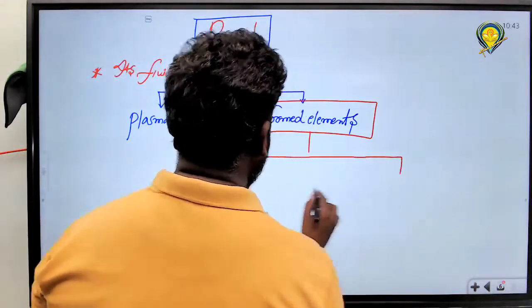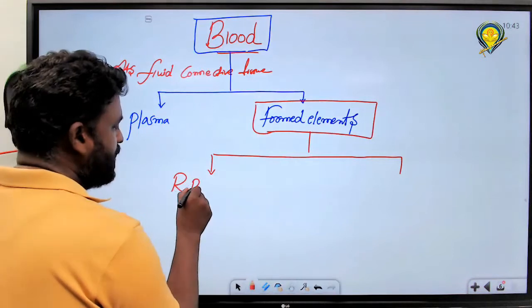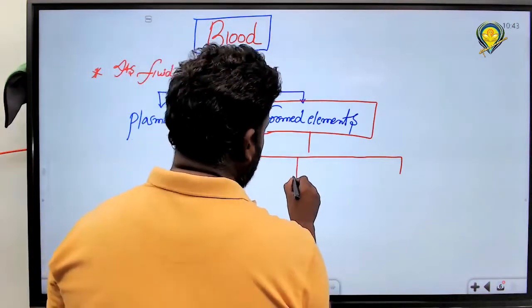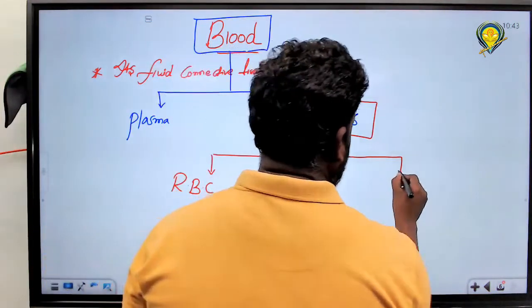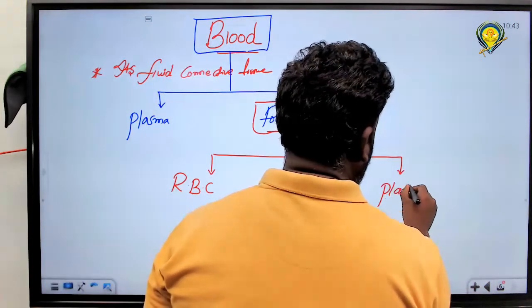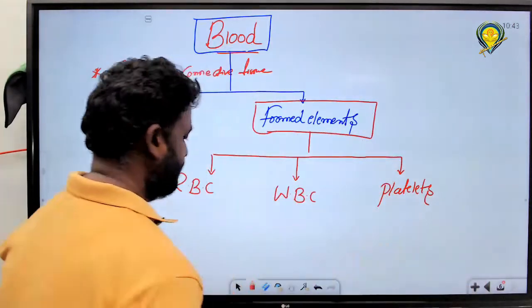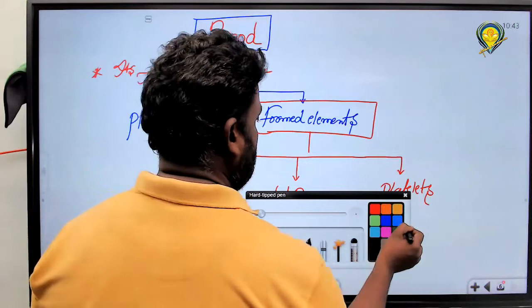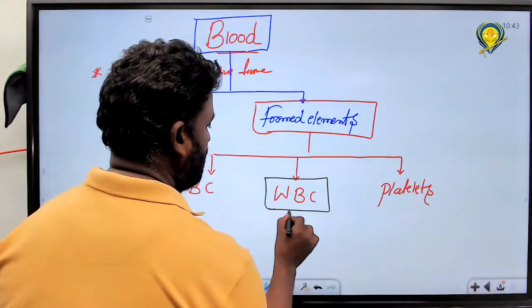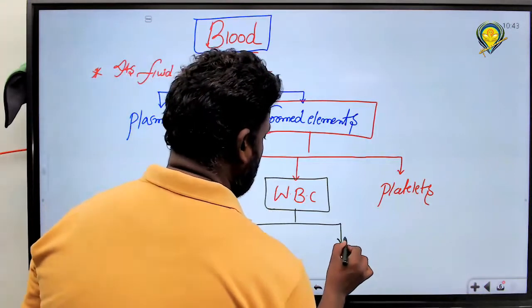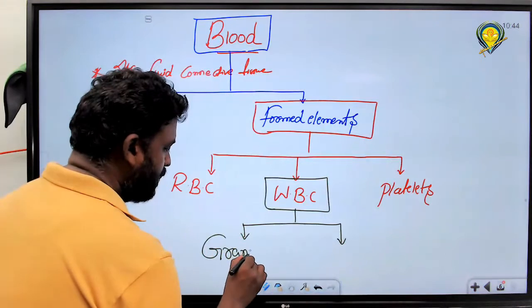Formed elements, what are those? First one, what? RBC means red blood cells. Next one, WBC means what? White blood cells. Next one, third one is what? Platelets. Right? WBC again, how many types? Two types. What are those? Granulocytes and agranulocytes, right?